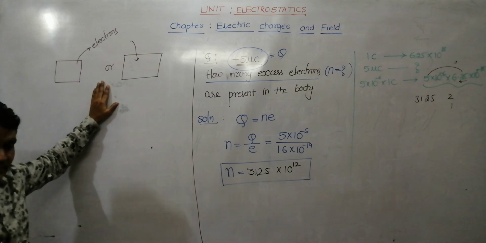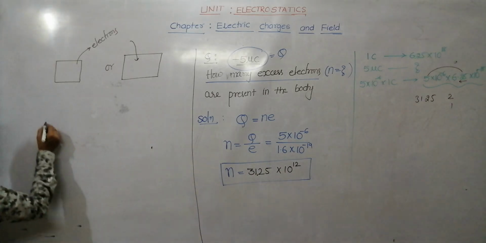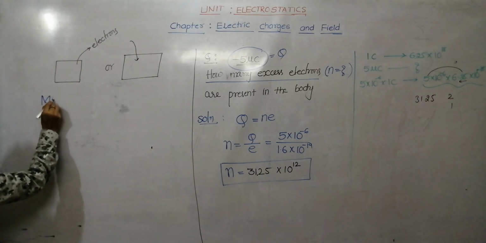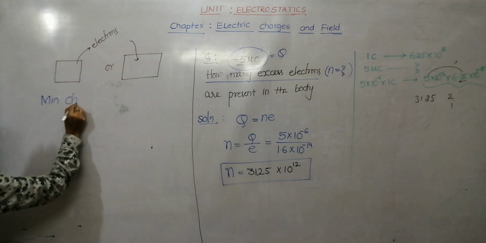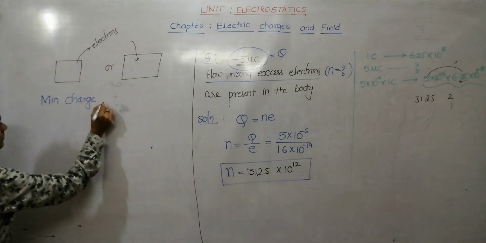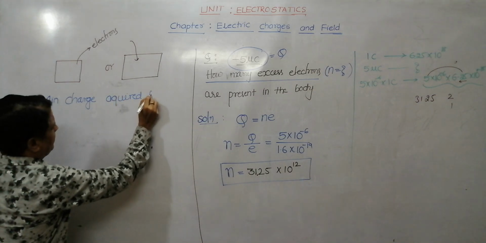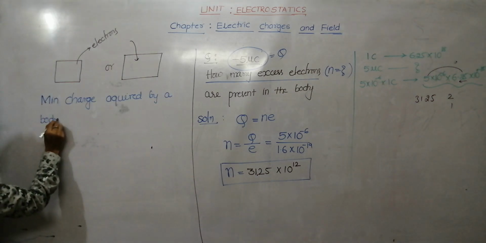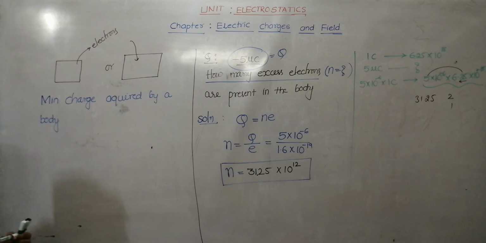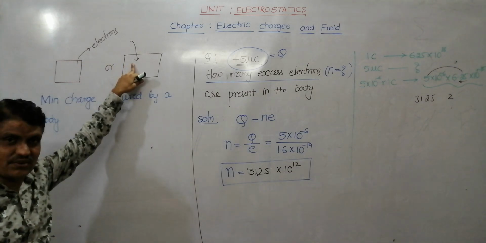That we'll study later. Today what I want to say is, what's the minimum charge acquired by a body? Tell me, minimum means, a body can be charged by removal of electrons or by addition of electrons.